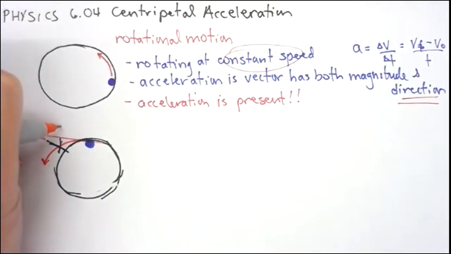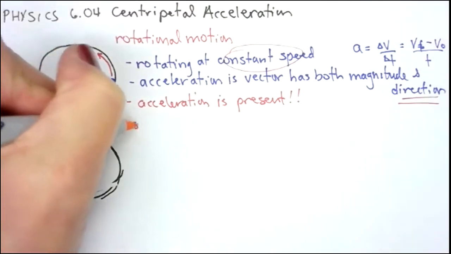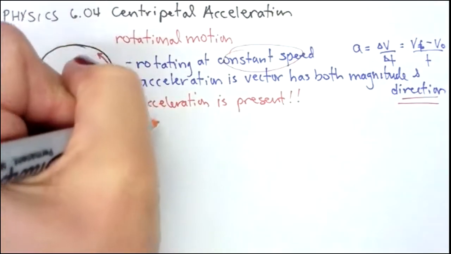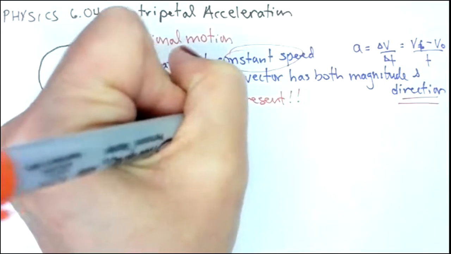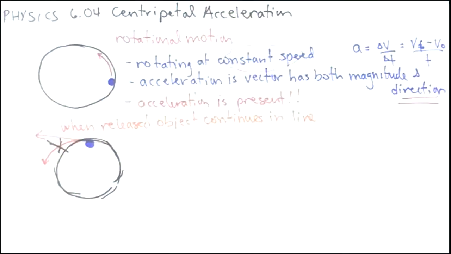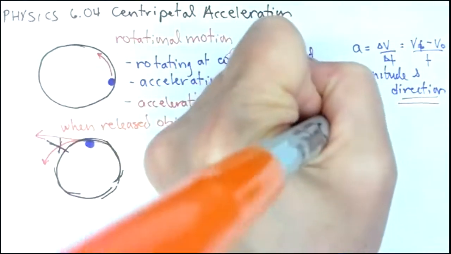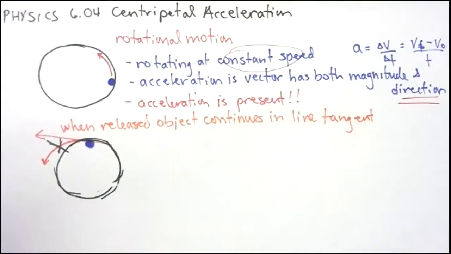So when released, our object continues in a straight line, in a line that is tangent to the curve.